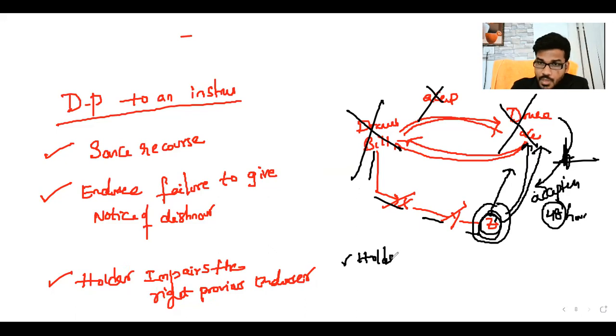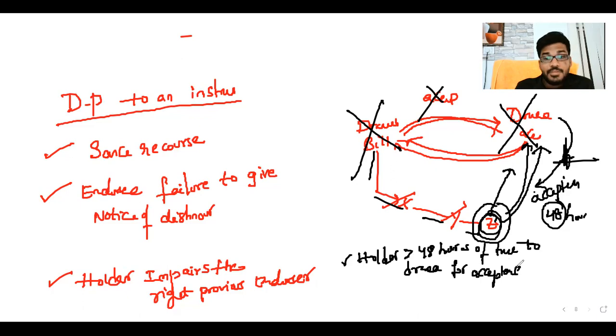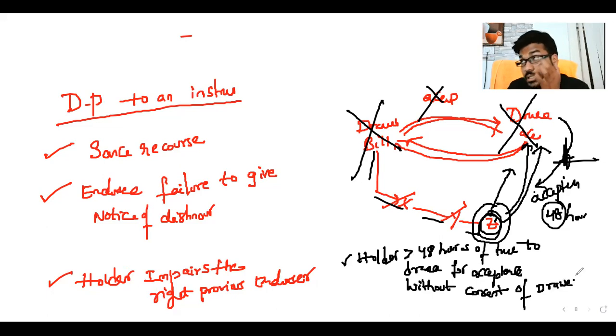The holder provides more than 48 hours of time to the drawee for acceptance without the consent of the drawer. Without the consent of the drawer, you are providing, okay, sir, more than 48 hours. In that situation the drawer is discharged from the instrument. These are the concepts related to the discharge of instrument. Okay, sir.